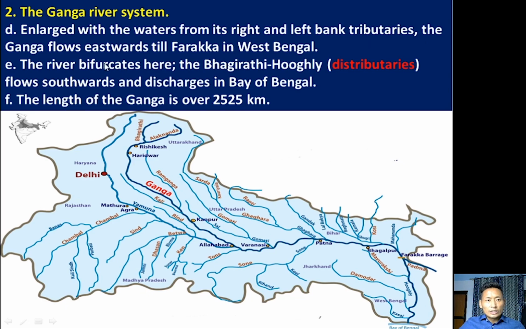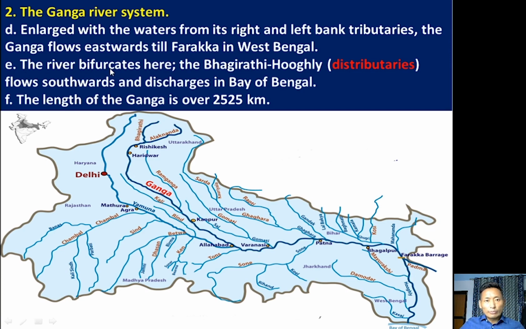The Ganga flows eastward. So river Ganga flows toward the east till Farakka Barrage. Farakka is a place in West Bengal. Till Farakka, river Ganga flows eastward, and after Farakka it flows southwards.